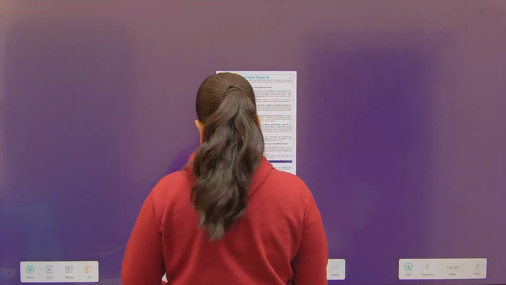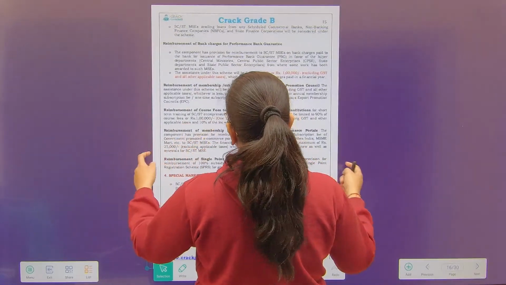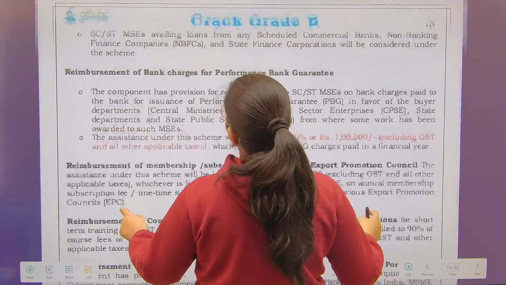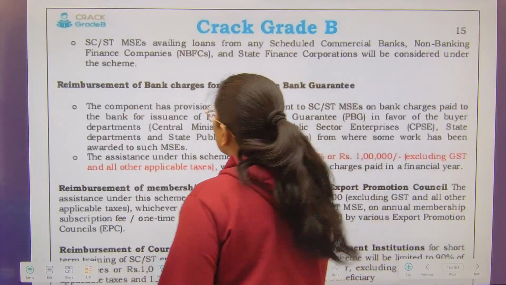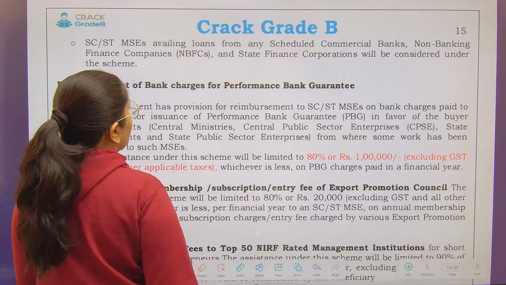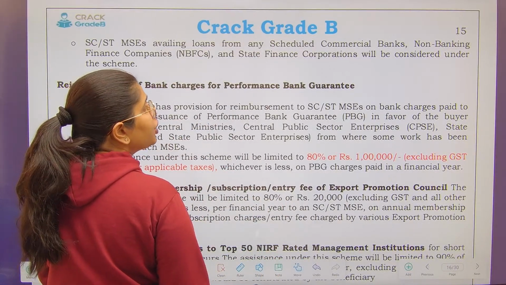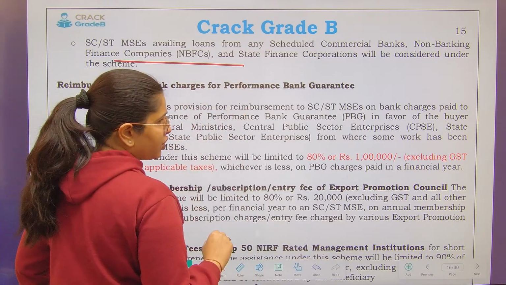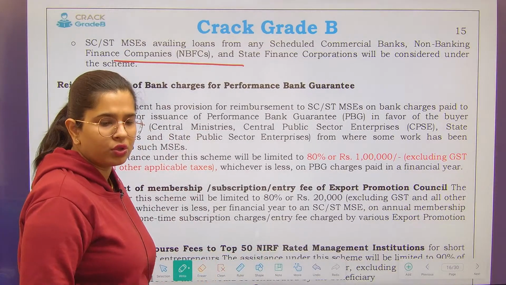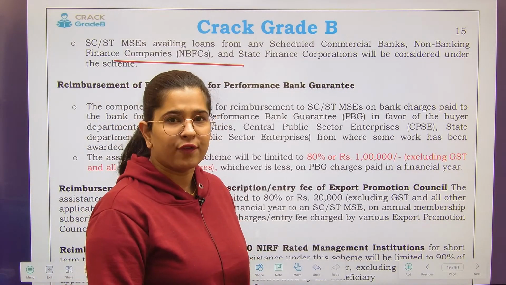Next, what kind of loans will be considered under this particular scheme? If SC/ST entrepreneurs have availed a loan from any scheduled commercial bank, NBFC or state financial corporation, only those loans will be considered for the reimbursement of the processing fees.